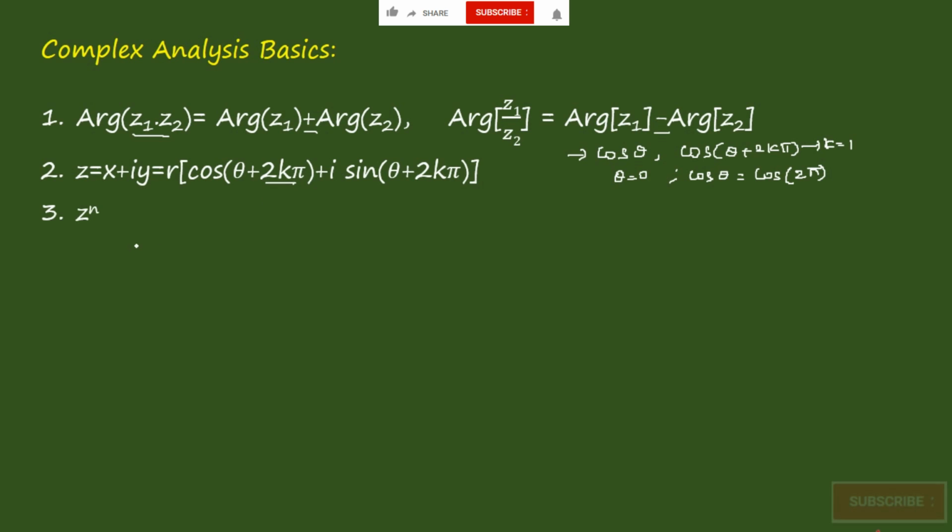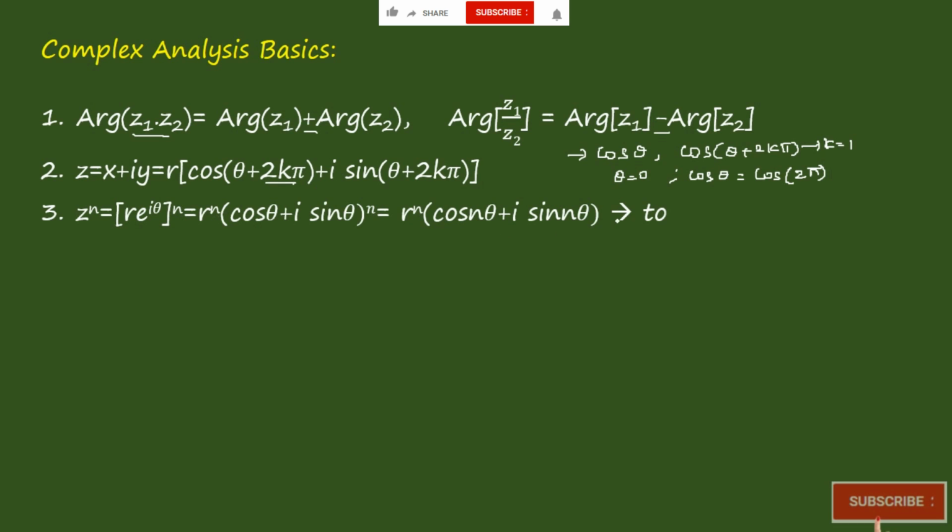Come to the next one. z power n is equal to (r e power i theta) whole power n, which is equal to r power n (cos theta plus i sin theta) whole power n, which is equal to r power n (cos n theta plus i sin n theta). Now this is used to find the roots of any complex number.